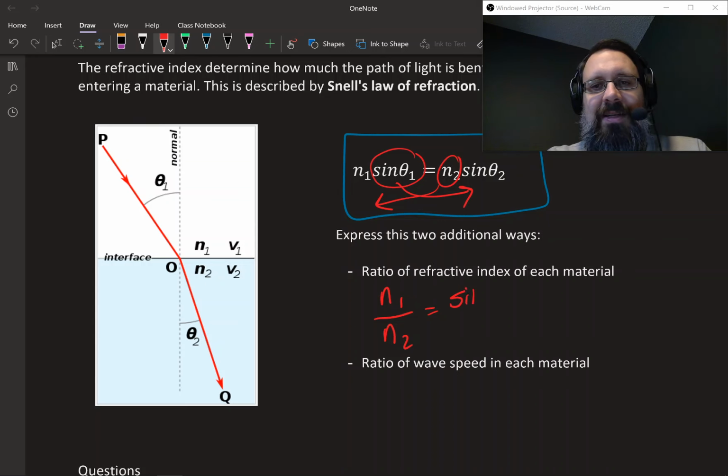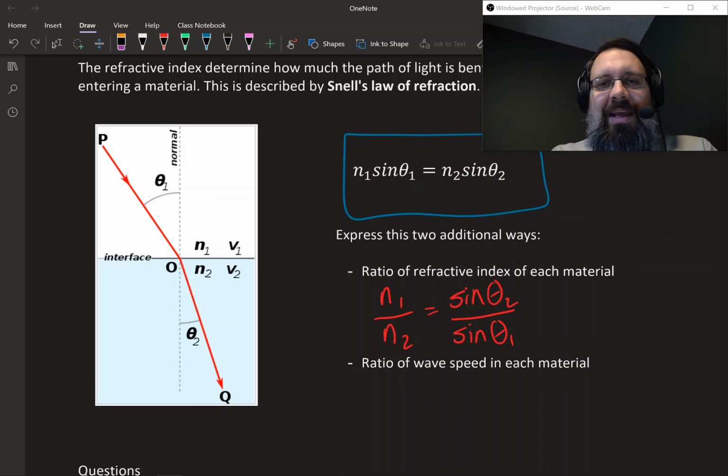You'd end up with sine theta 2 over sine theta 1. That's how the data booklet is going to write Snell's law. I like writing it out in a line, n1 sine theta 1 equals n2 sine theta 2. I think it flows better and I can remember it better. But the data booklet, for whatever reason, expresses it this way.